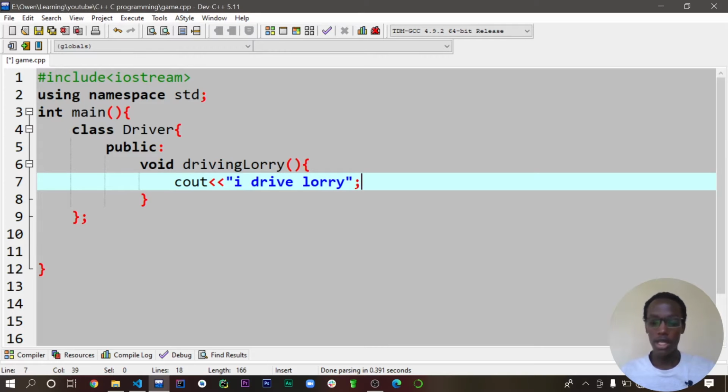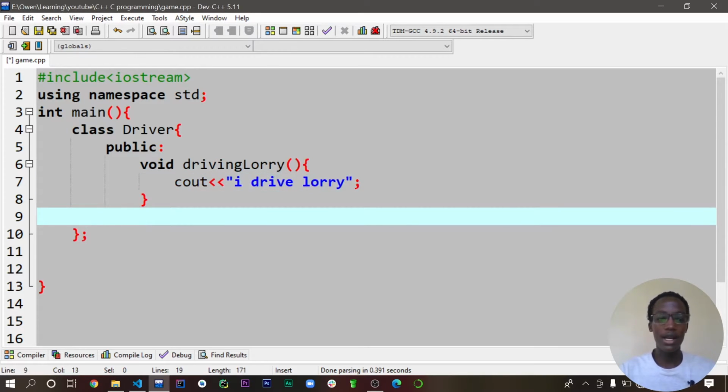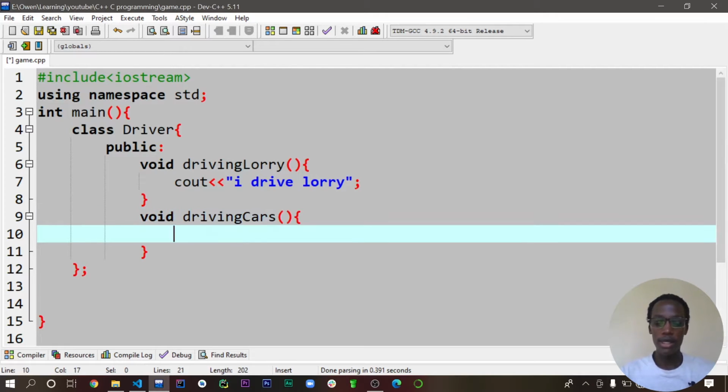Then that's all. Then let's add another method so that it doesn't look as if it's an empty one. So let's add another void method, driving cars. Then let's just print out something again, like, "Hey, I drive cars also."